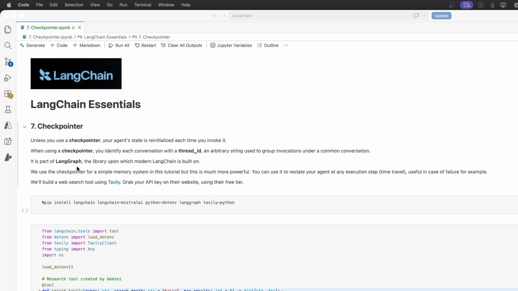If you remember, the modern LangChain is completely built on LangGraph, and this is a bit more advanced functionality. So don't forget to install LangGraph if it's not already the case for you.